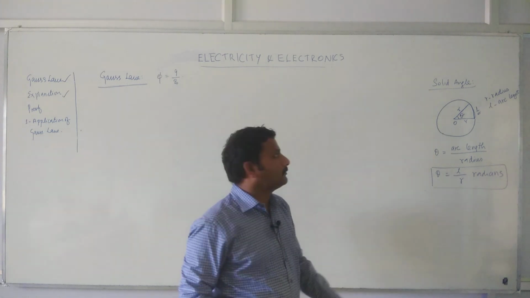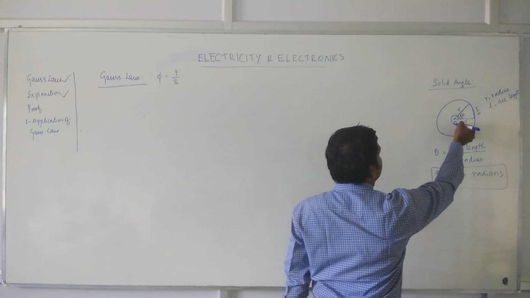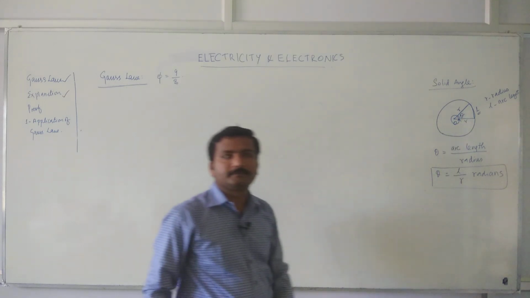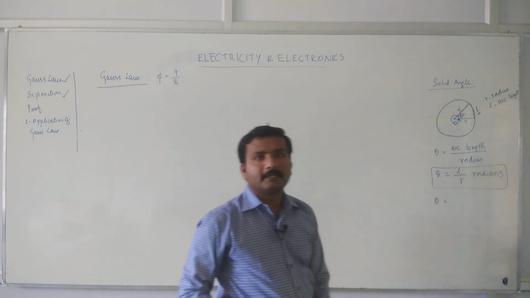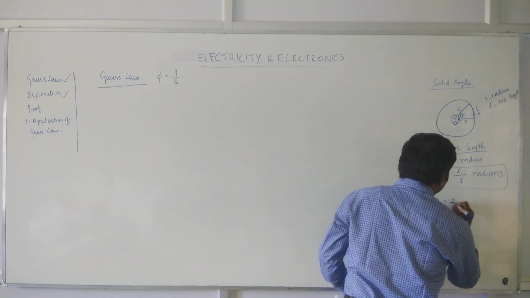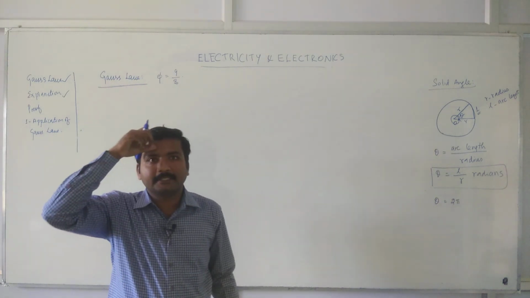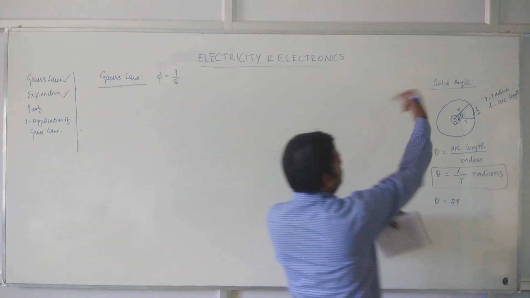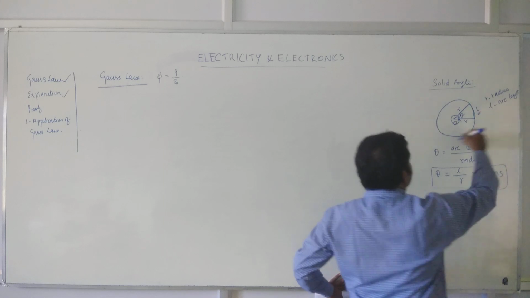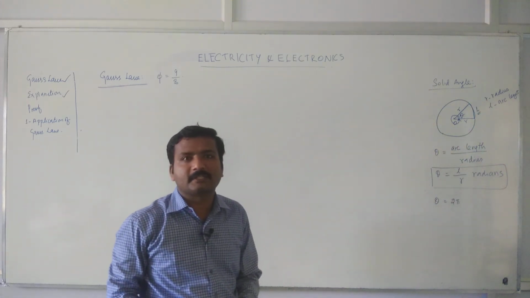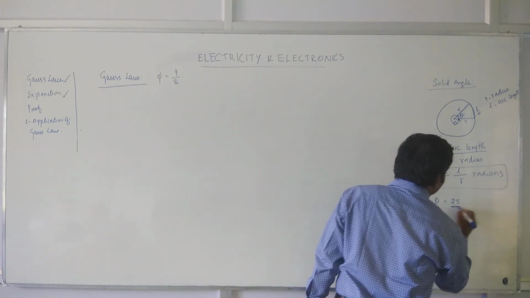Fine. Now, if I take the complete circle, what will theta be? Theta will be nothing but 2 pi. If you consider the complete arc length, the total length, that is the circumference of the circle, divided by the radius, that will give you 2 pi.